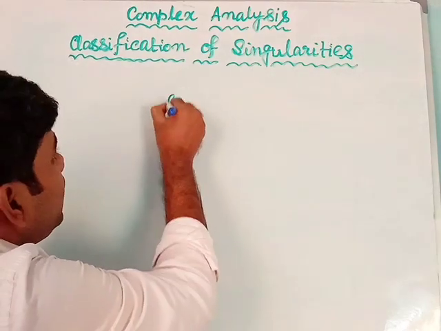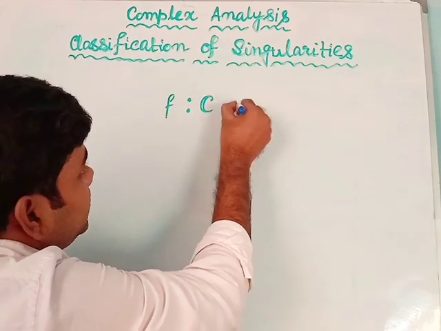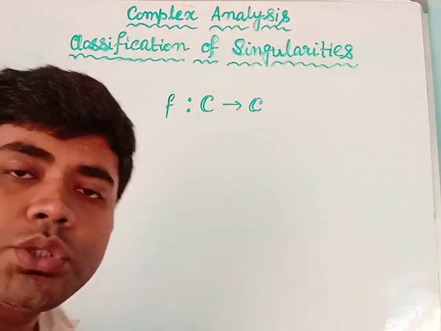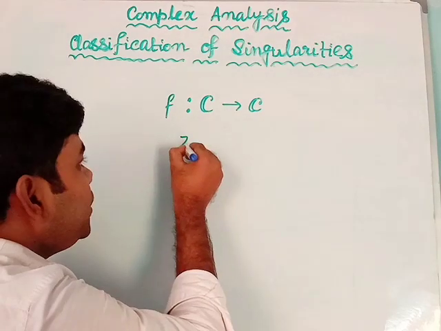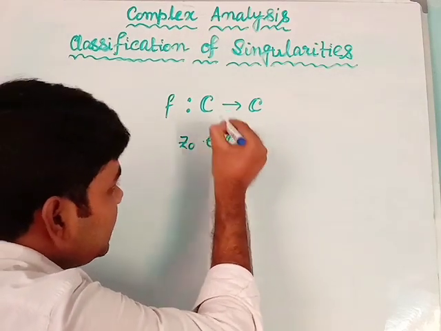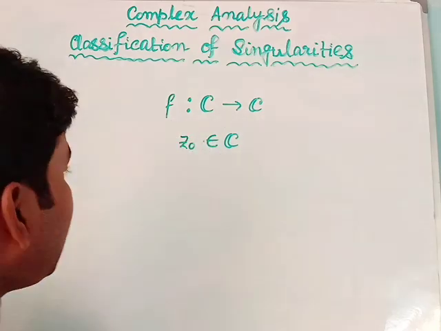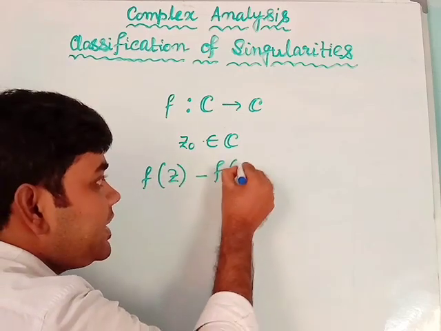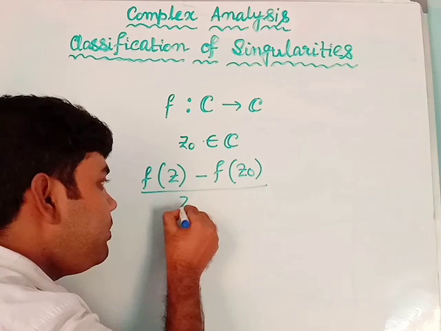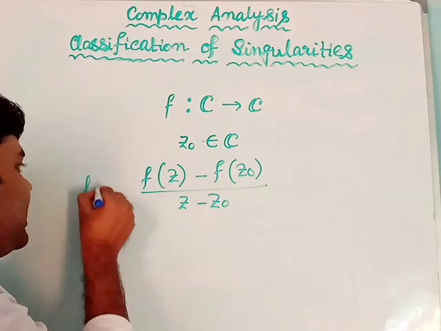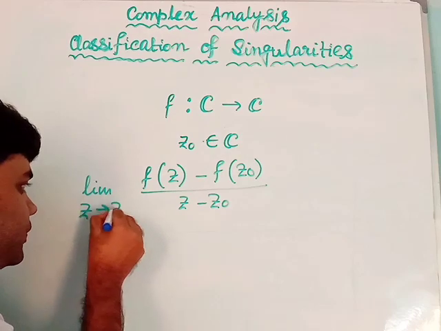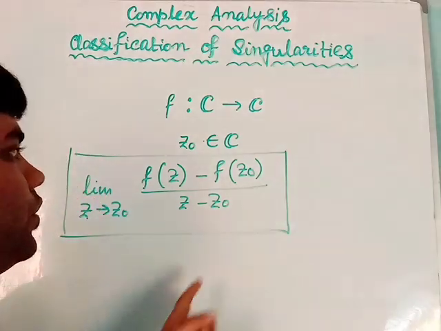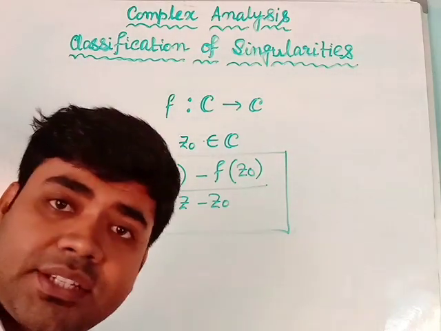Suppose f from C to C is a complex function. Now if z0 is a point in the complex plane C, then I will first check whether the limit of (f(z) minus f(z0)) divided by (z minus z0) as z tends to z0 exists or not.